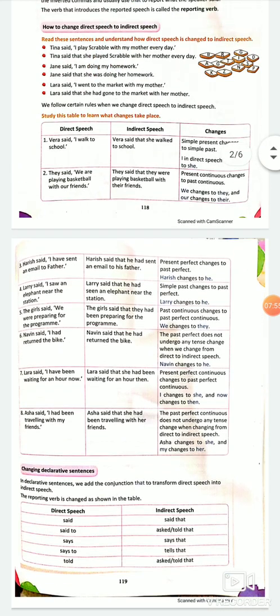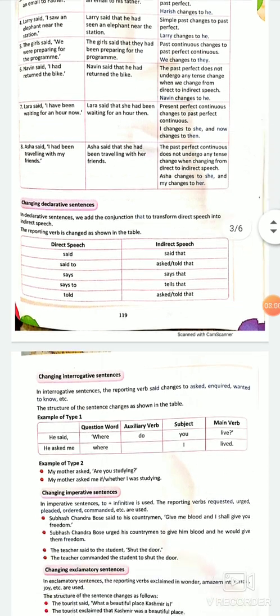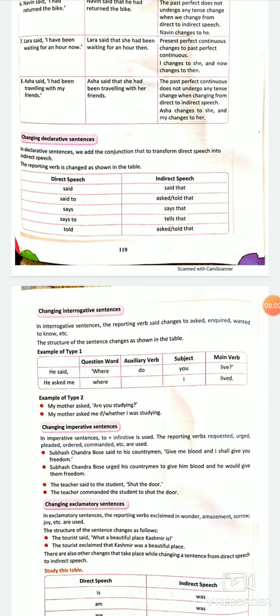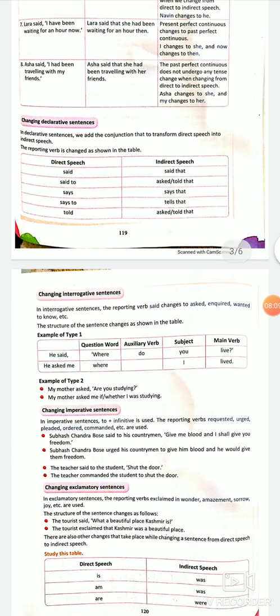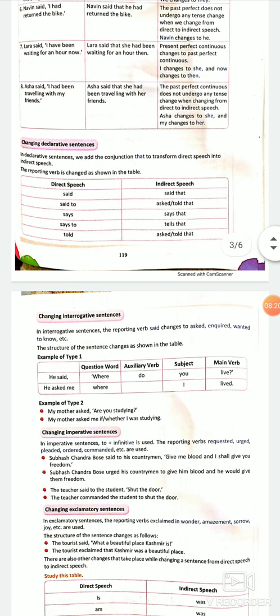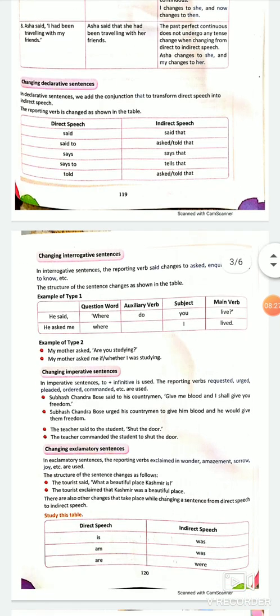When we learn the tenses, what tense will change into what, it becomes very easy for us. Then we have some more things. How to change declarative sentences, which is written in this pink form, this applies to all sentences. Said will change into said that. Said to can be written as asked or told that, depends upon the sentence. Asked is पूछना, told is बताना. Says that, says to, tells that, told, asked or told that.